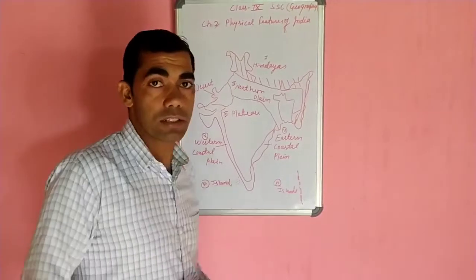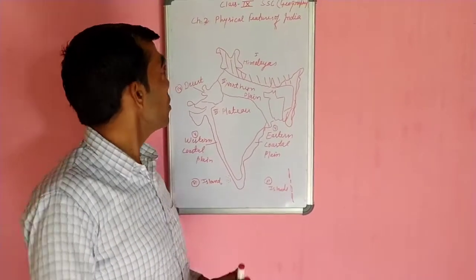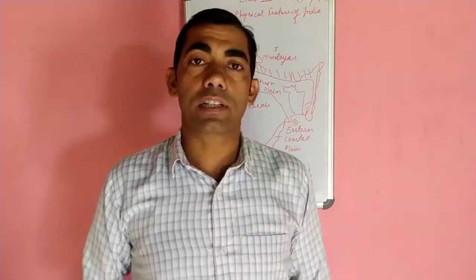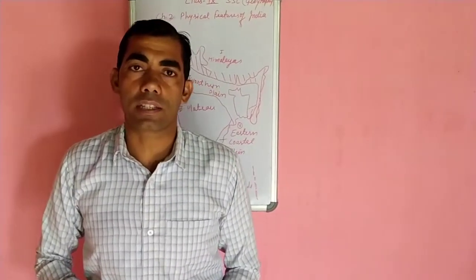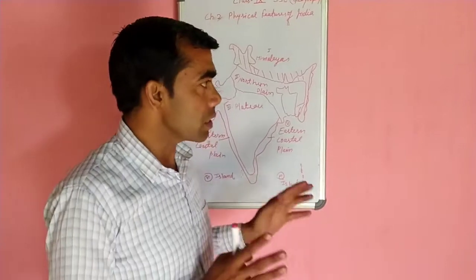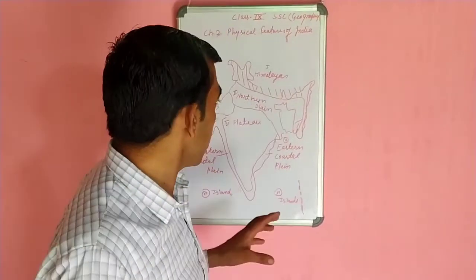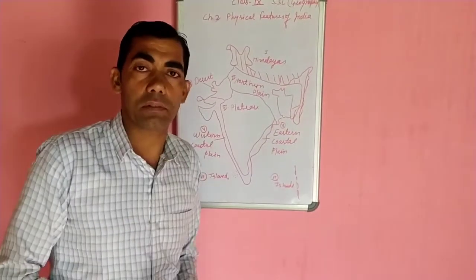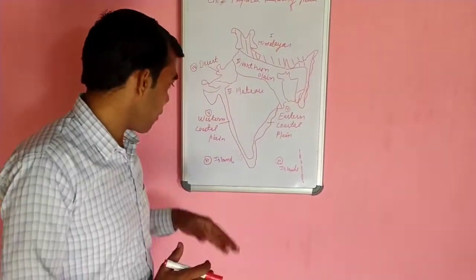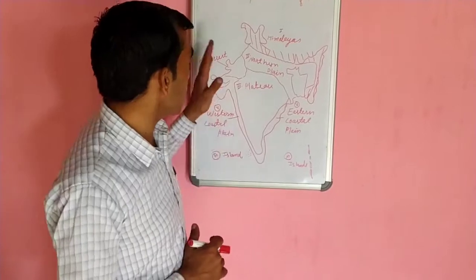Today we will discuss class 9 social science geography, unit number 2, chapter number 2, physical features of India. India is a vast country. India has a 32,87,263 square kilometer area, but this area of India is not equal. This area is divided into many physiographical divisions. Approximately 6 types of divisions we have divided India into.